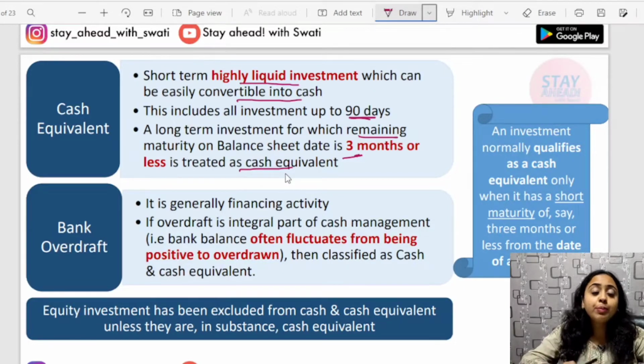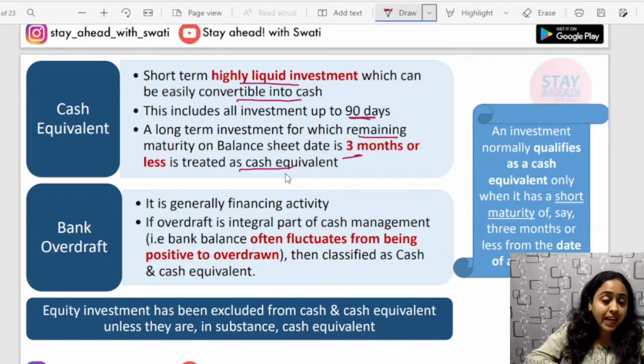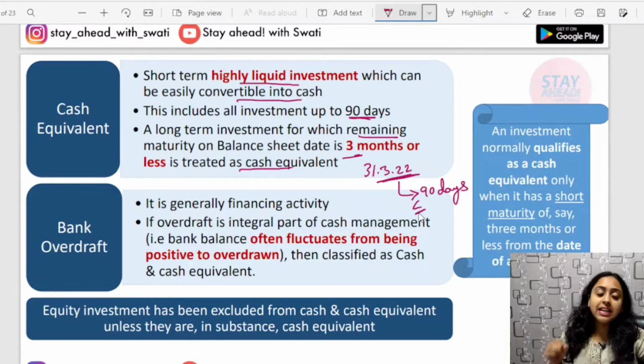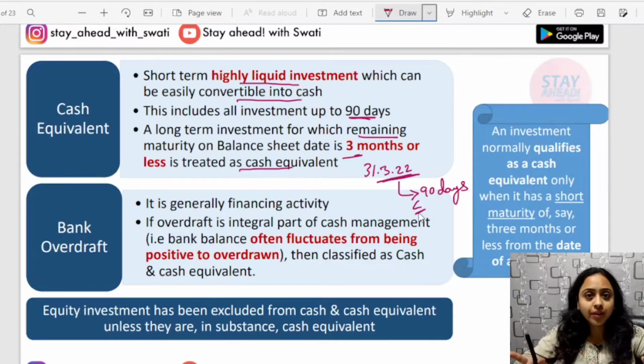But now when you are preparing the annual cash flow statement, you look at the period from the end of the period you are preparing. For example, you are preparing the balance sheet for 31st March 2022. Now from this date, if it is encashable in the next 90 days, the remaining due period is less than or equal to 90 days, then this can be considered as cash and cash equivalents. So please keep in mind, cash and cash equivalent is a broader term.